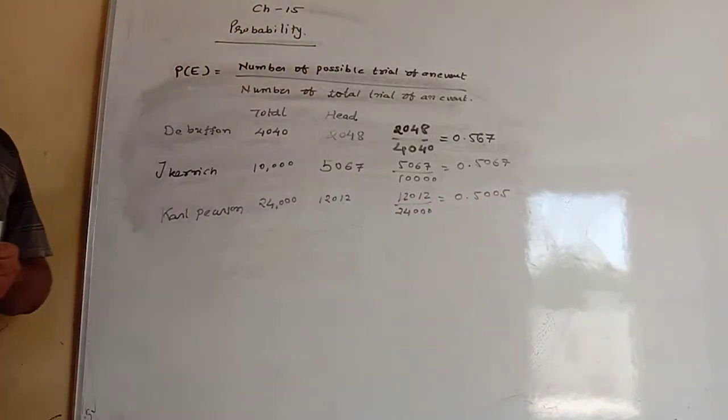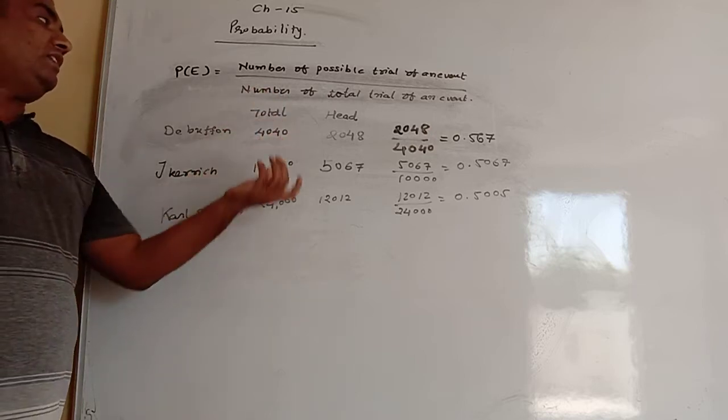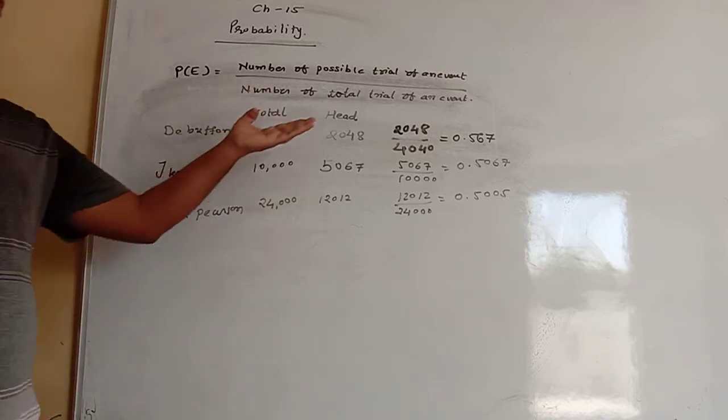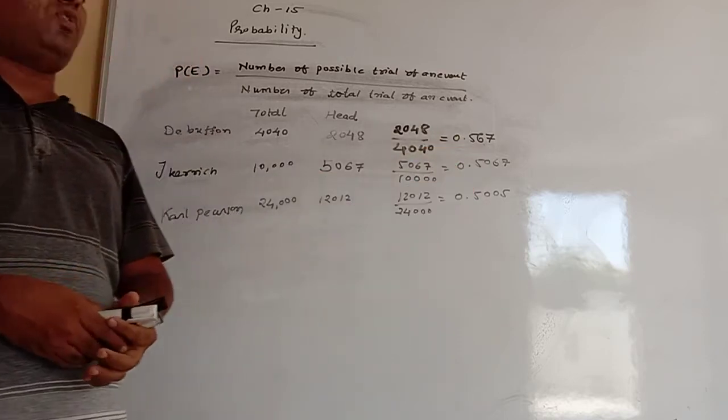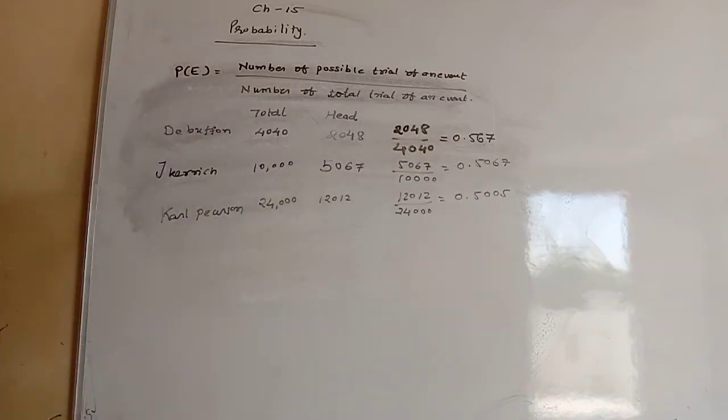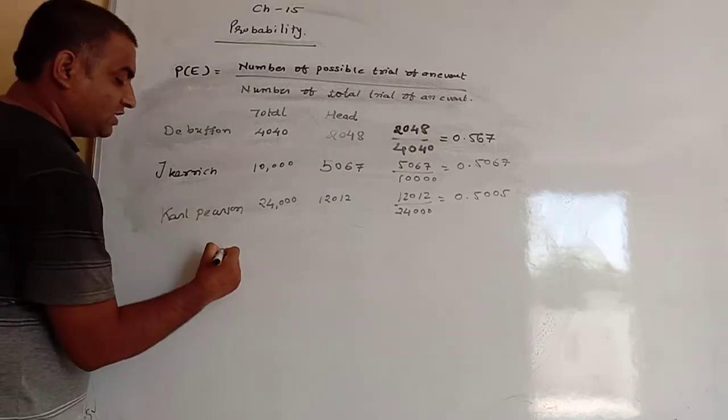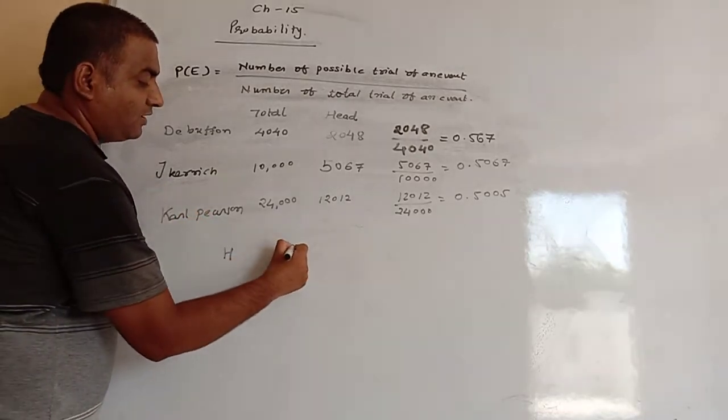So here we can see the experiments done by the mathematicians give 0.507, 0.5067, 0.5005.